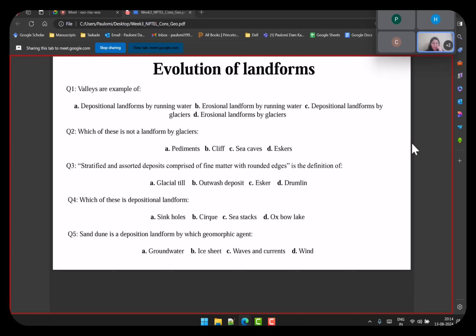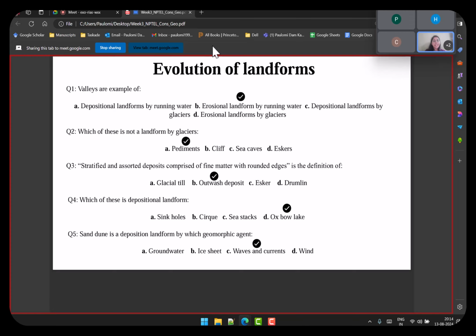Okay, so 3 minutes by my clock. Right. So for valleys, I think someone wrote depositional, but you can remember the answer by looking at the forms. Valleys actually have gaps. Deposition will have something which looks like it's being filled up or covered up. An erosional landform will have this characteristic property where there is sudden breakage, irregular patterns, or a gap. So valleys are gaps between two hills, and that makes them an erosional landform. And running water was the example that we had discussed first.